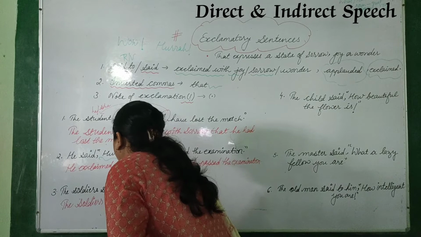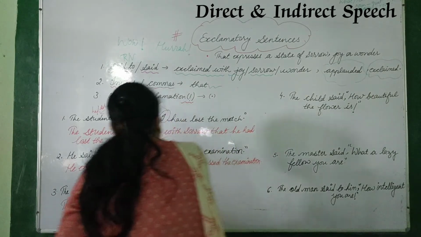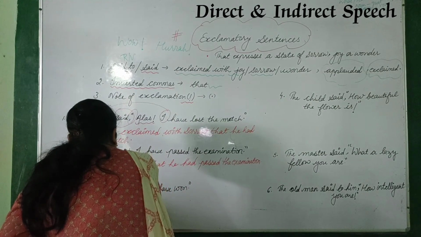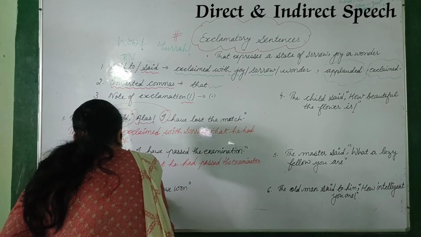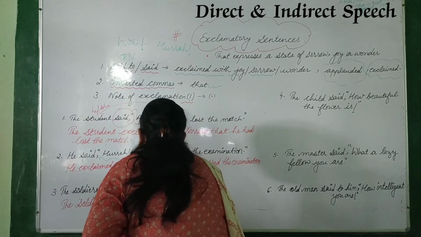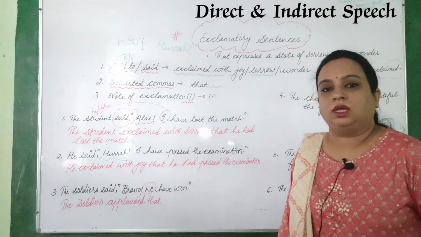The soldiers applauded, A-P-P-L-A-U-D-E-D, applauded that.